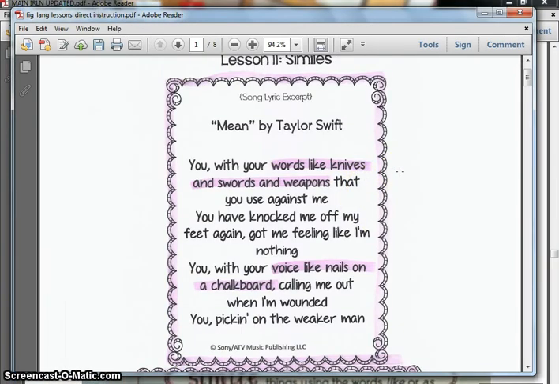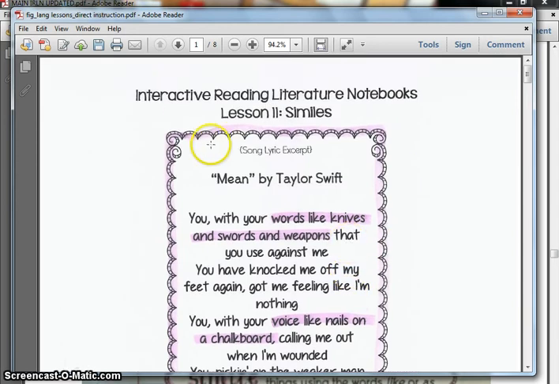The name of the poem is Mean, and it says, "You, with your words like knives and swords and weapons that you use against me, you have knocked me off my feet again, got me feeling like I'm nothing. You, with your voice like nails on a chalkboard, calling me out when I'm wounded. You, picking on the weaker man." This is the song Mean by Taylor Swift.